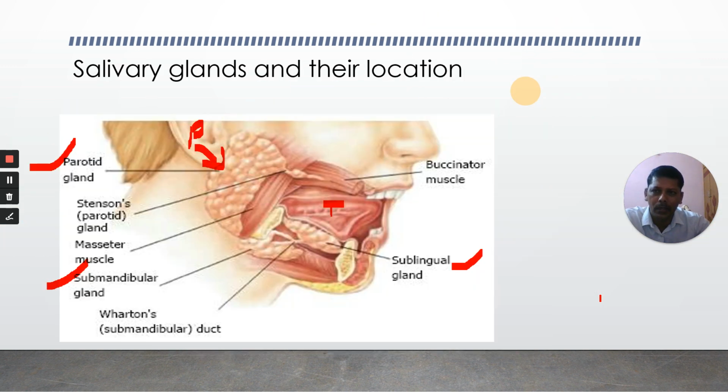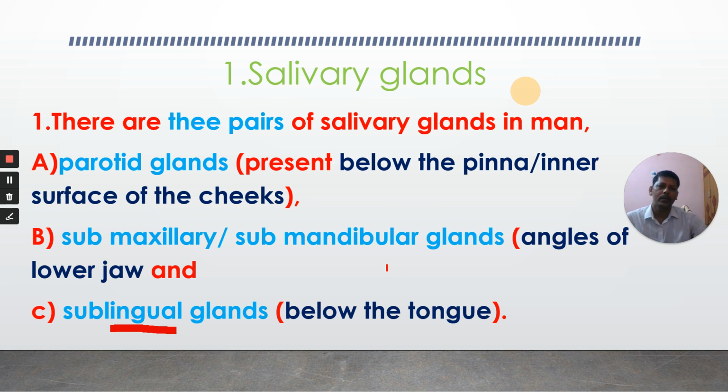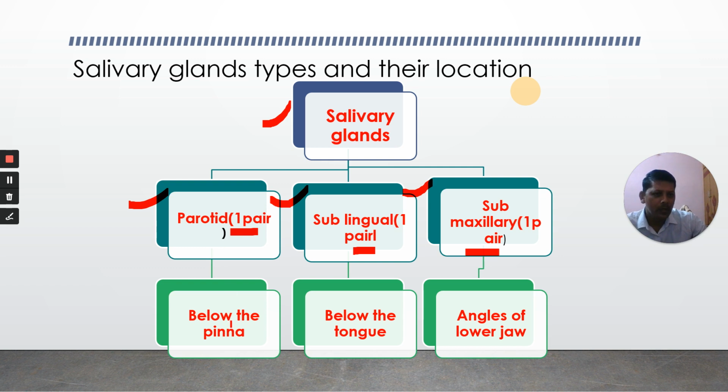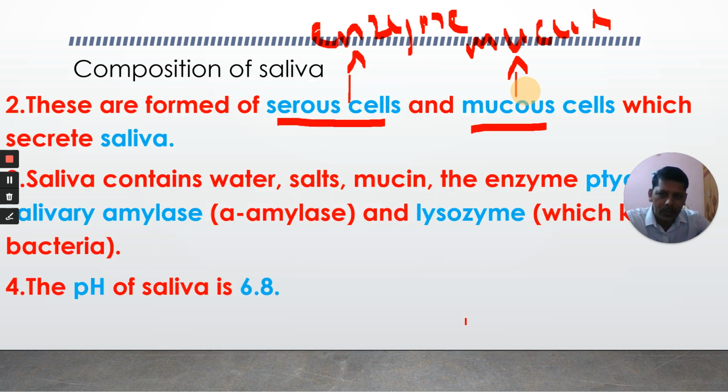Let us see once again briefly about salivary glands. How many pairs of salivary glands do we have? Three pairs. What are they? Parotid glands, submaxillary or submandibular glands, and sublingual glands. Where are they present? Parotid glands are below the pinna, on the inner side of the cheeks. Sublingual glands are below the tongue. Submaxillary glands are at the angles of the lower jaw.